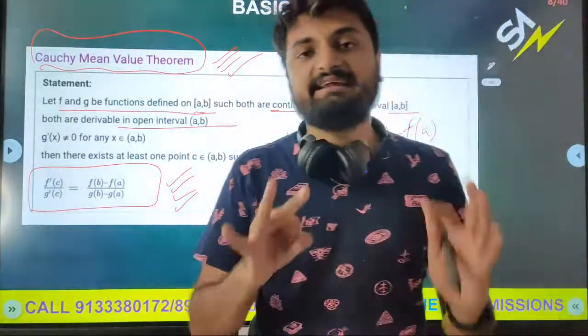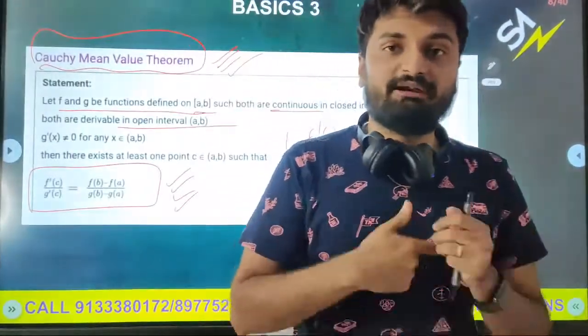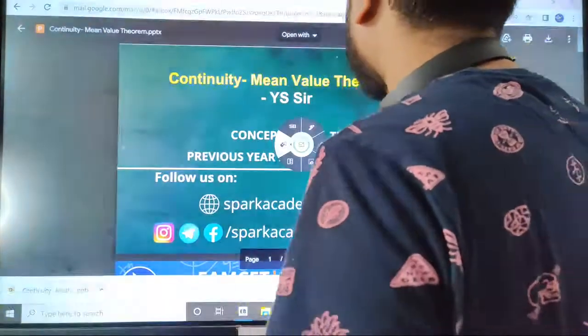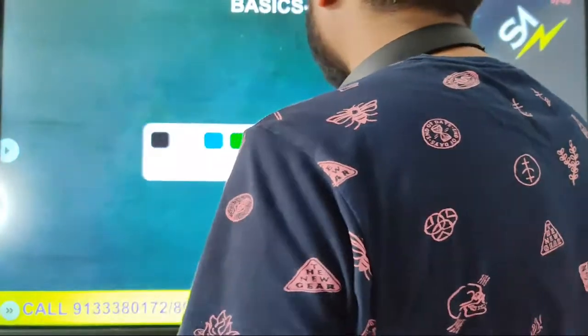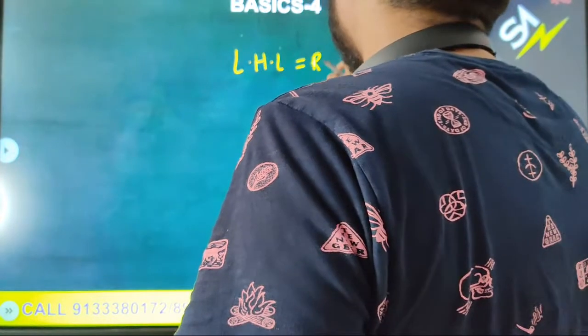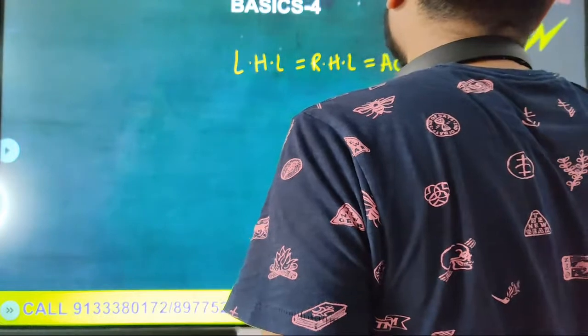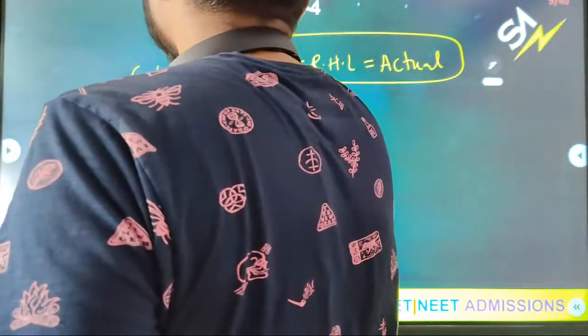So these are the three mean value theorems which are useful for us for solving continuity based questions. And just a quick recap, when do you say the function is continuous? You say the function is continuous when the left hand limit is equal to the right hand limit is equal to the actual limit. This is the continuity condition.